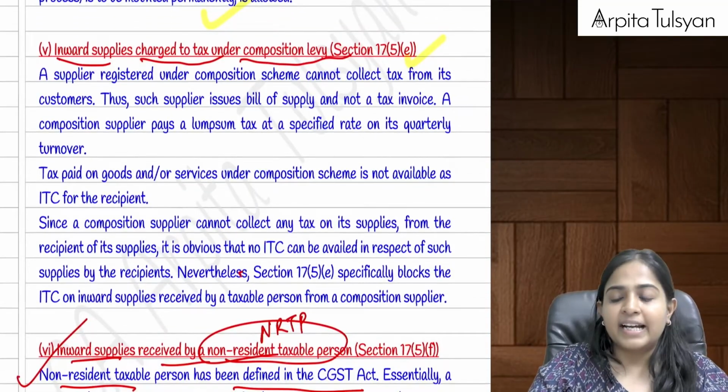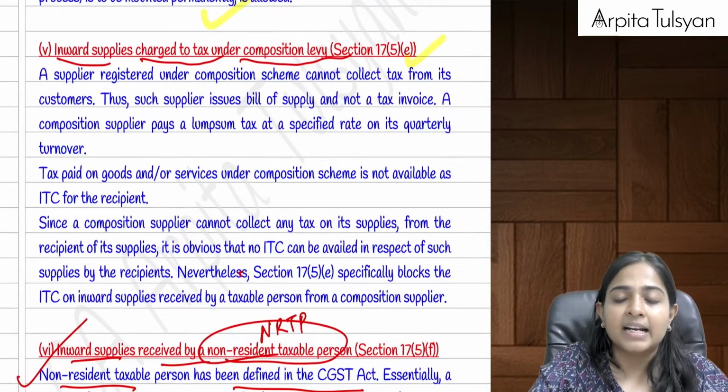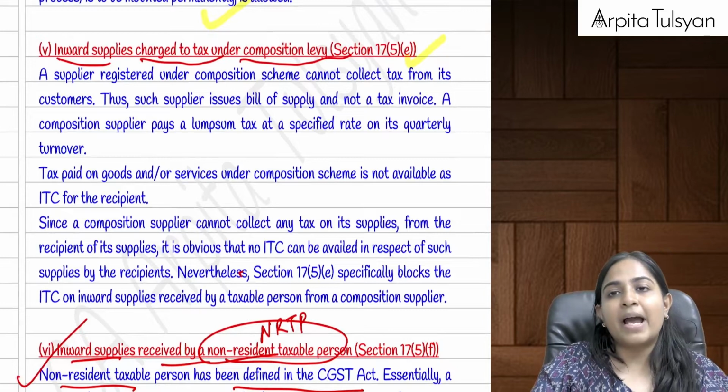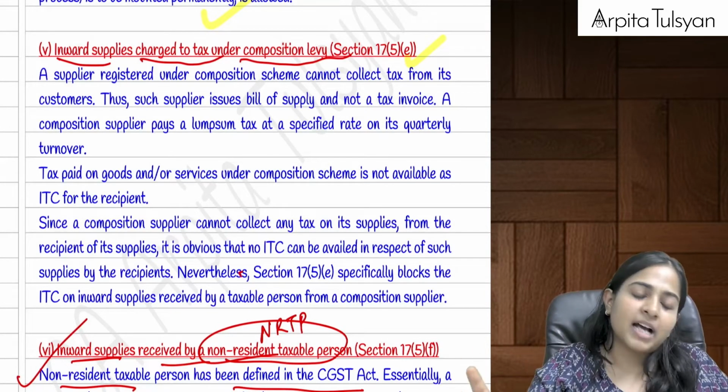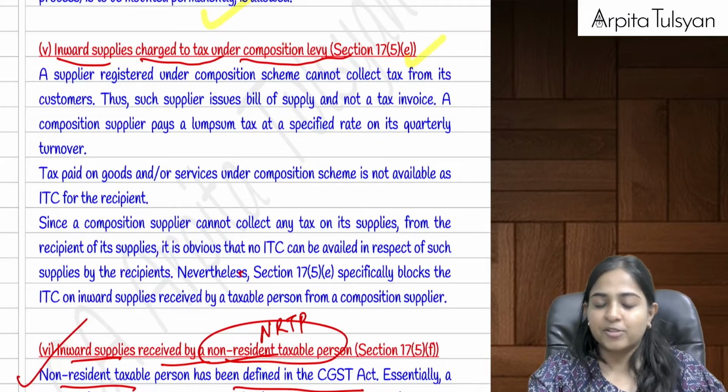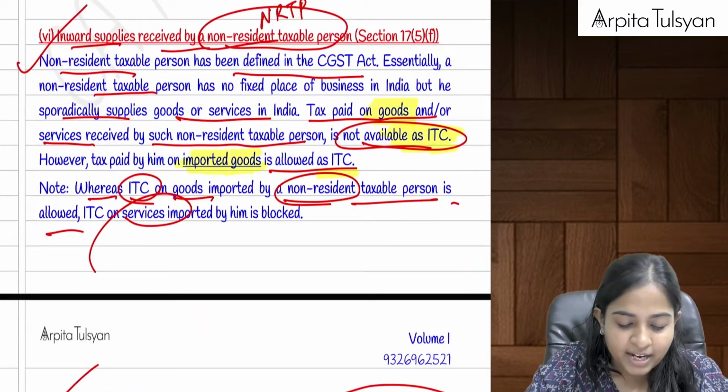Then after that, next one, inward supplies charged to tax under composition levy. Now let's say if I am registered under composition levy, then in that case definitely all my inputs are totally blocked. That is, the tax on my inputs is totally blocked. I cannot take any input tax credit.